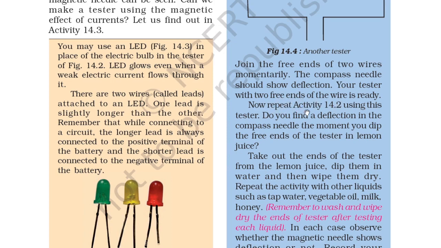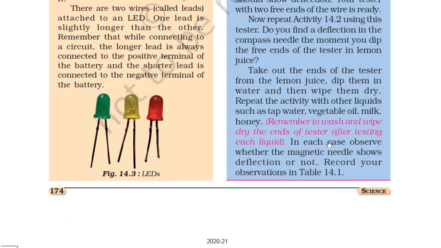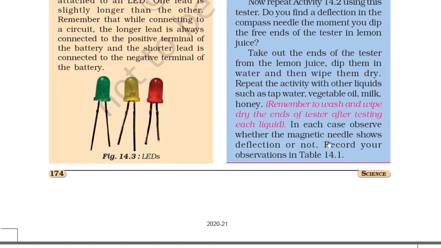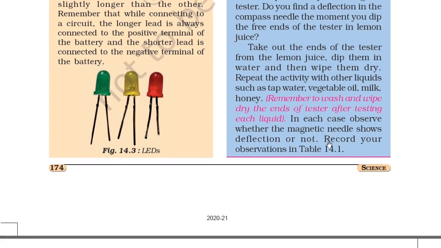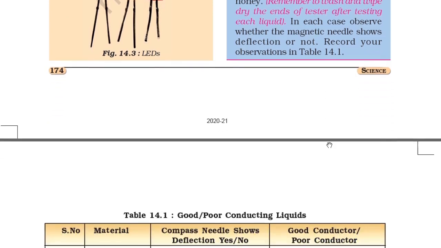Now repeat Activity 14.2 using this tester. Do you find a deflection in the compass needle the moment you dip the free ends of the tester in lemon juice? You can see here, take out the ends of the tester from the lemon juice, dip them in water, and then wipe them dry. Repeat the activity with other liquids such as tap water, vegetable oil, milk, honey. Remember to wash and wipe dry the ends of the tester after testing each liquid. In each case, observe whether the magnetic needle shows deflection or not. Record your observations in Table 14.2.